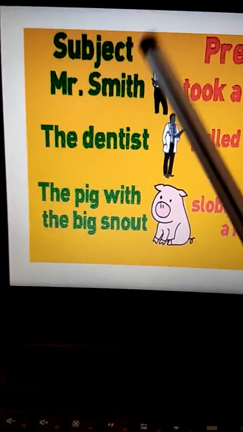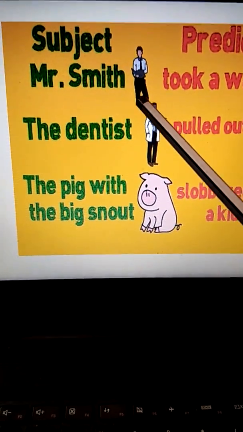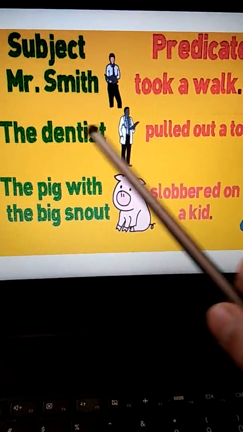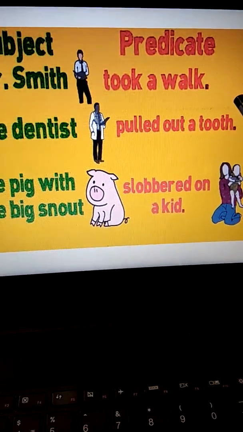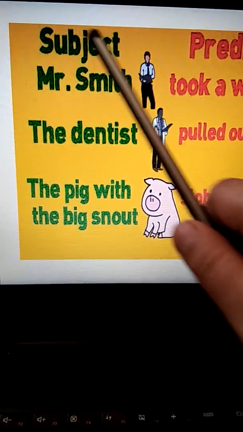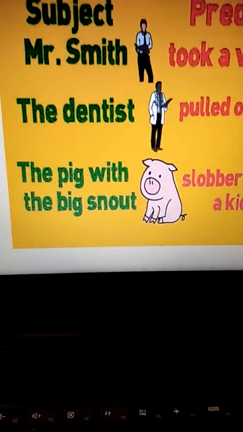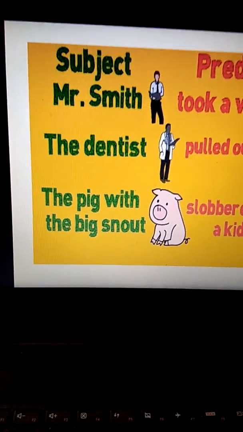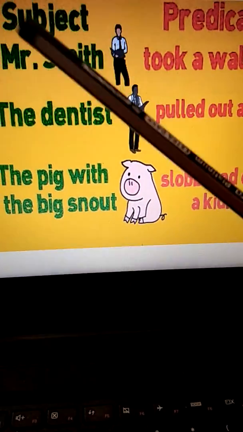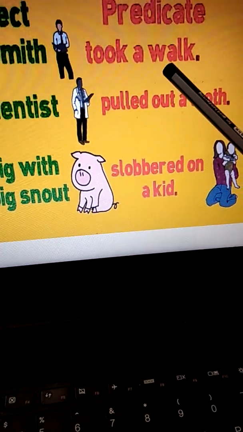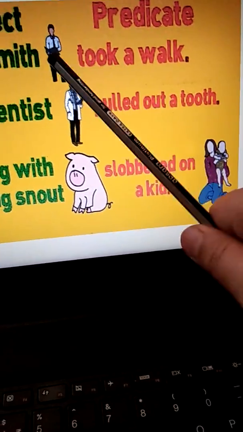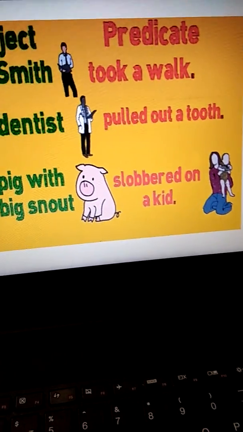Now let us see here. Subject, Mr. Smith. Predicate, took a walk. So, what is Mr. Smith doing? He took a walk. So, who took a walk, if you say? Then it is Mr. Smith. So, Mr. Smith is the subject. About whom are we talking? We are talking about Mr. Smith. What is Mr. Smith doing? Mr. Smith took a walk. So, what is the subject doing? Took a walk. So, took a walk is the predicate.